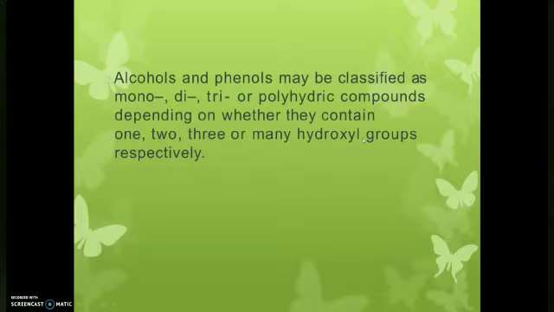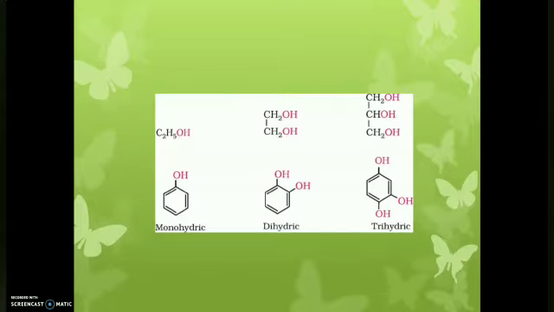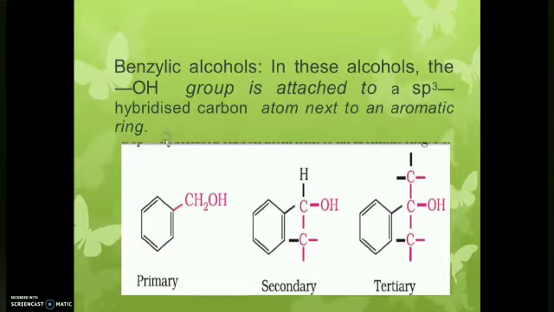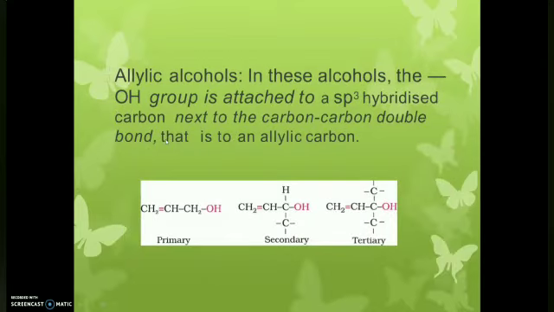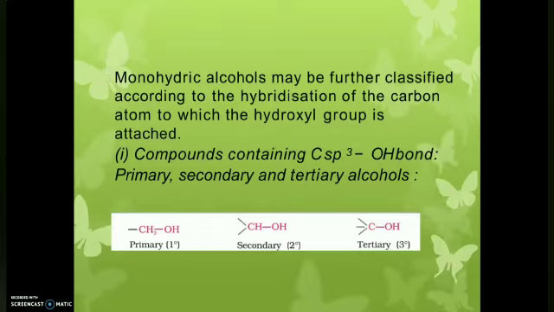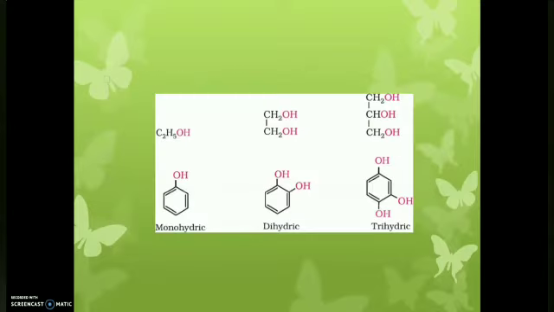So let's see. The first type is based on the number of hydroxyl groups. For example, here you can see if one hydroxyl group is attached to the carbon chain, we call it monohydric alcohol. If two hydroxyl groups are attached to the carbon chain, we call it dihydric. If there are three hydroxyl groups, we call it trihydric, similar to haloalkanes.